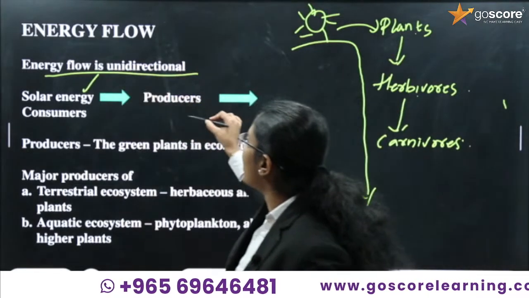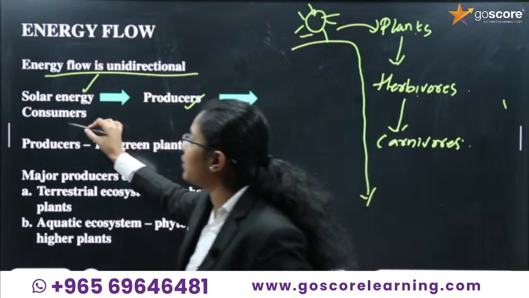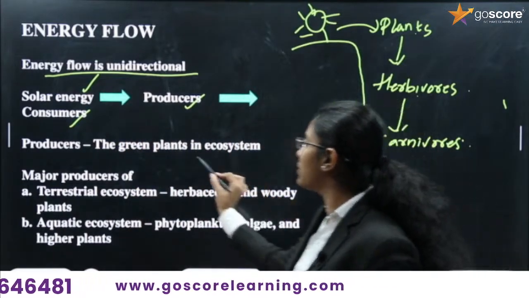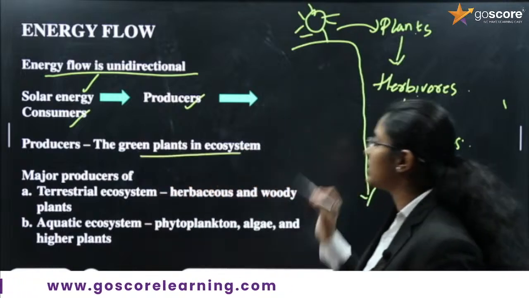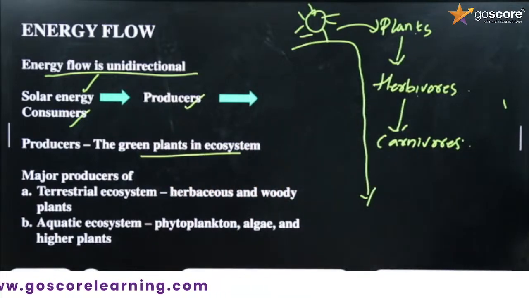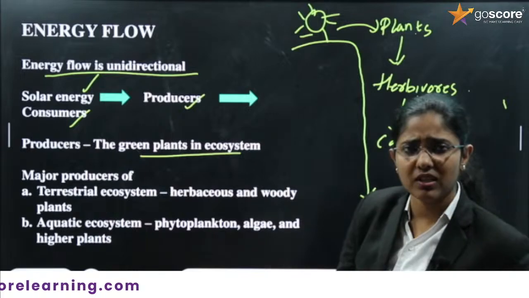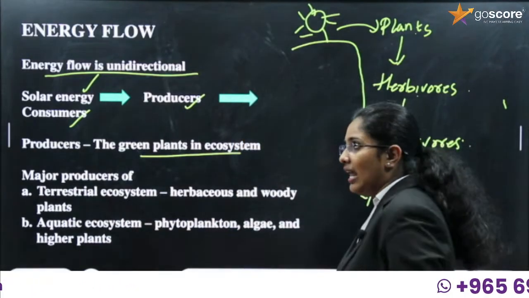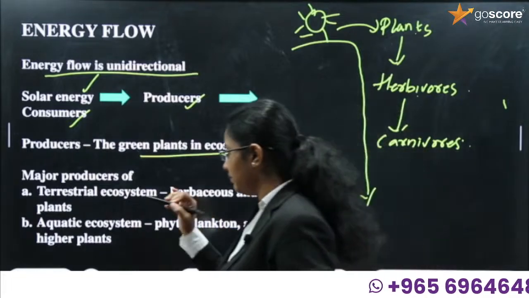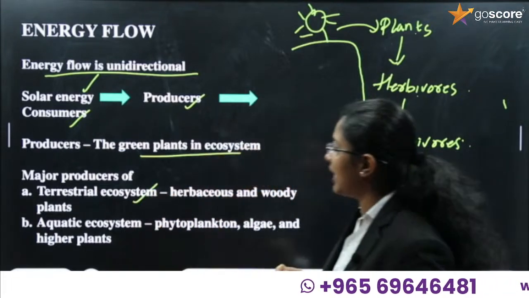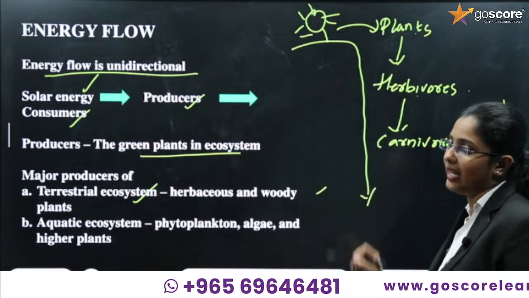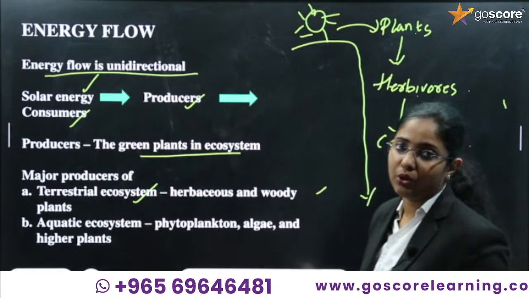Solar energy is trapped by the producers, then it is given to the consumers. Who are producers? The green plants in an ecosystem are producers. There are two different types of producers according to their habitat. If it is a land area, we call it a terrestrial ecosystem, where herbaceous and woody plants act as the producers.